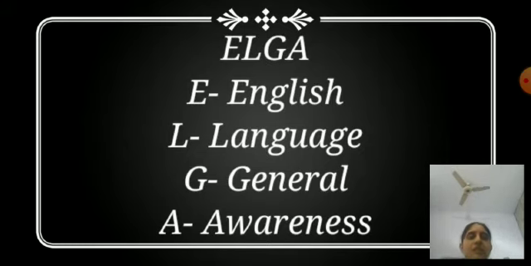In this component, you are going to learn about finding the main idea, what the theme of the passage is, how you can identify the author's opinion and find evidence to support your answer, and using clues from the passage to identify new words or their meanings, or you can say the meanings of difficult words. So let's start the third component of ELGA.